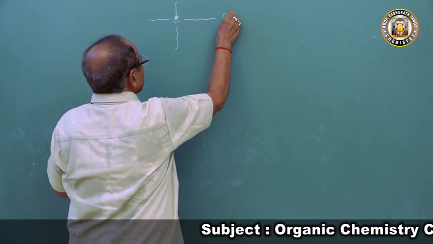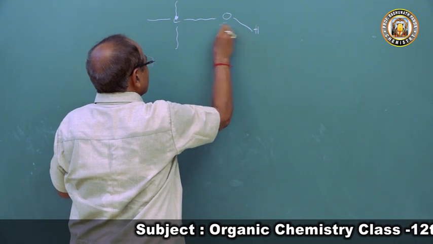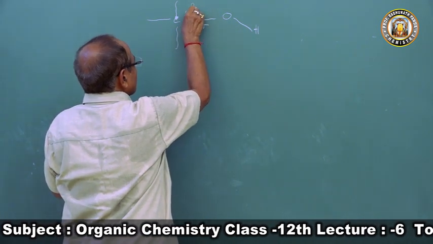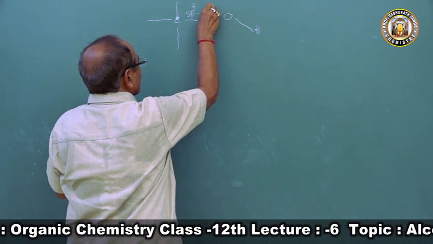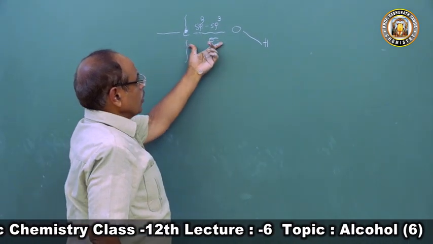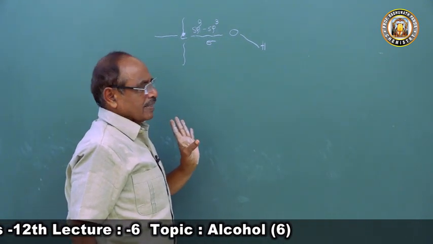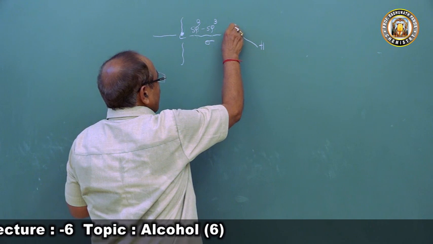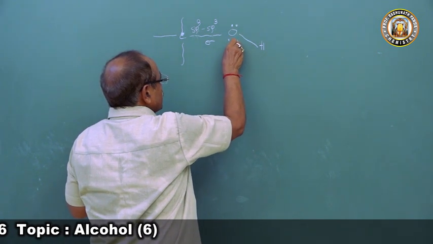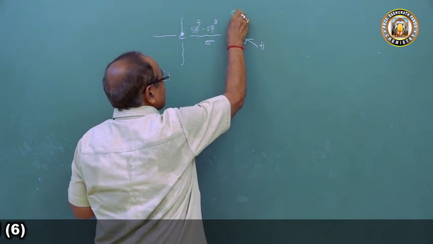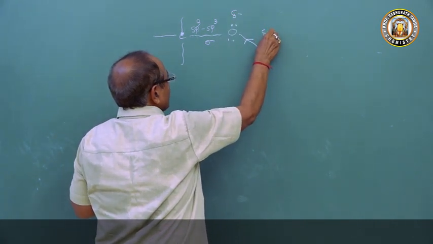This C-O bond is a strong bond, formed by sp3 overlapping, so it cannot be cleaved, and alcohol cannot give OH minus ion. But the oxygen atom has two unshared pairs of electrons, and there is a drift of electrons towards oxygen. Oxygen has delta negative charge, carbon has delta positive charge.